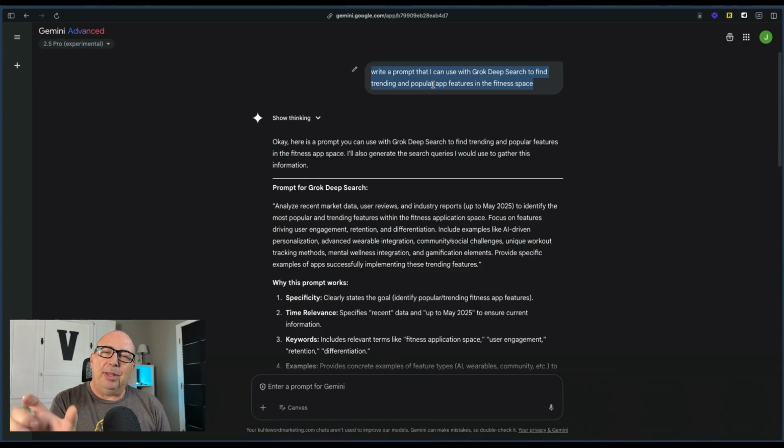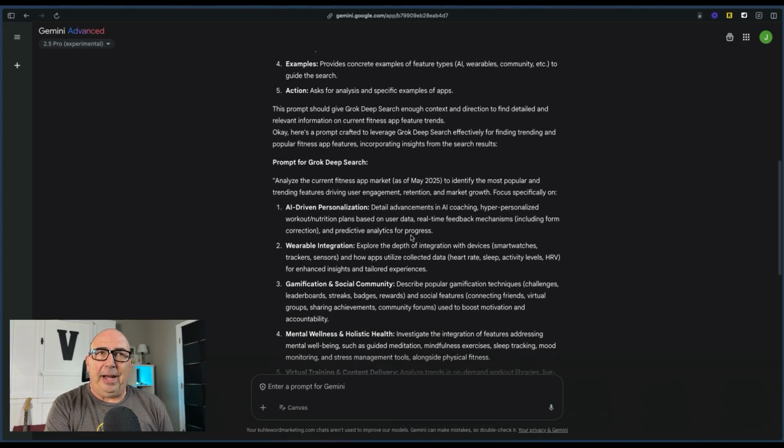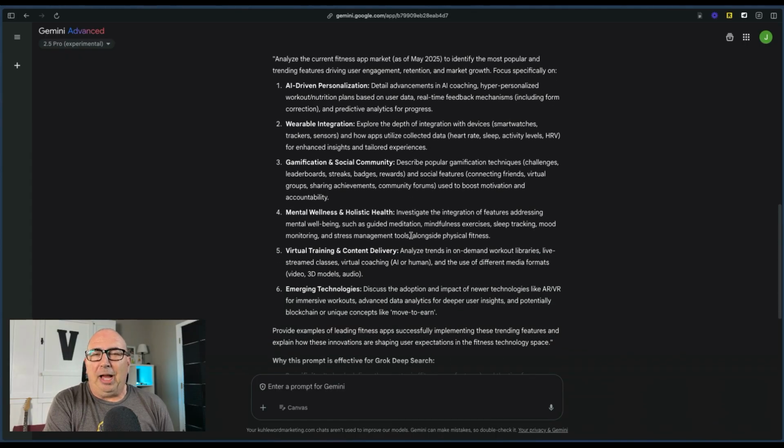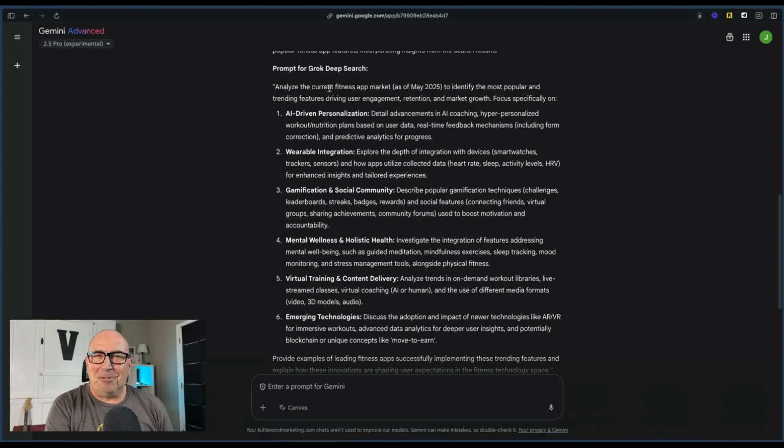But we want to get something in a tight lane first to figure out what we want to build. And so I just told us to look at features, not actually apps. I don't want to copy somebody else's app. I want to look at the features that are doing well and build an app around it. And on the back end of it, it actually created 2 prompts. I don't know why, but the second one works just fine for us. We'll break it down real quick.